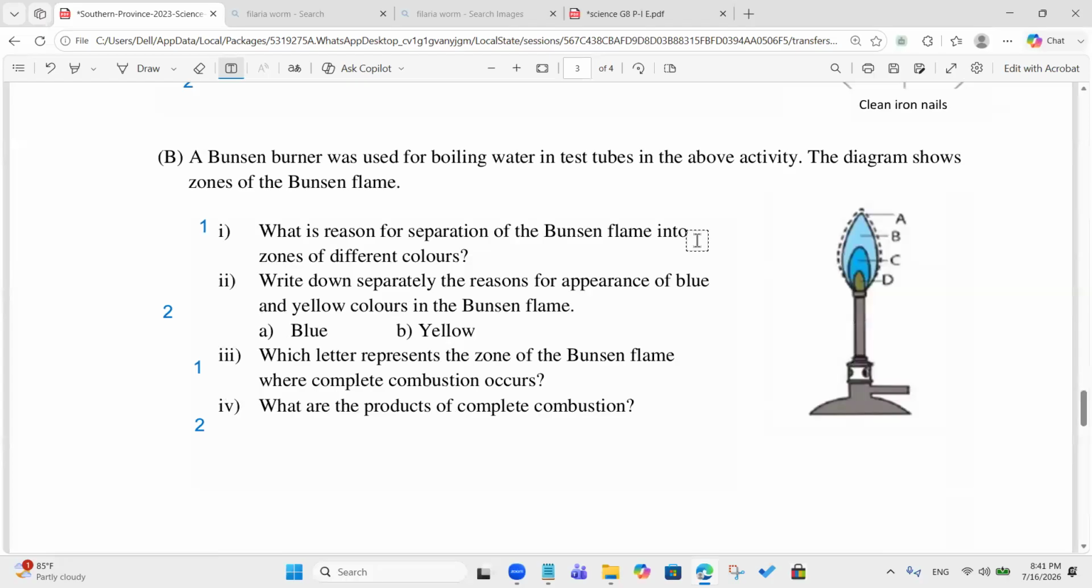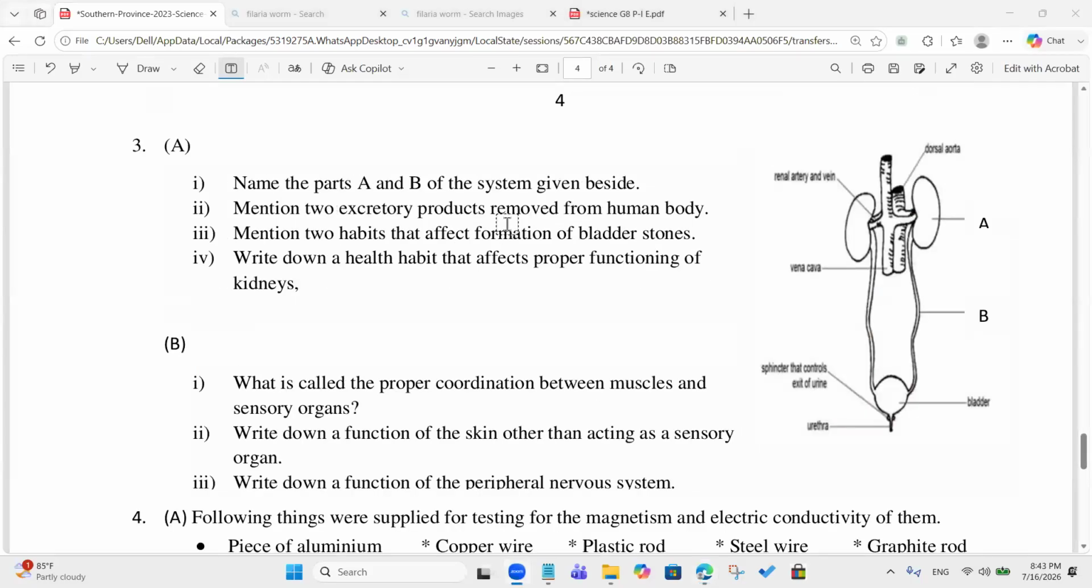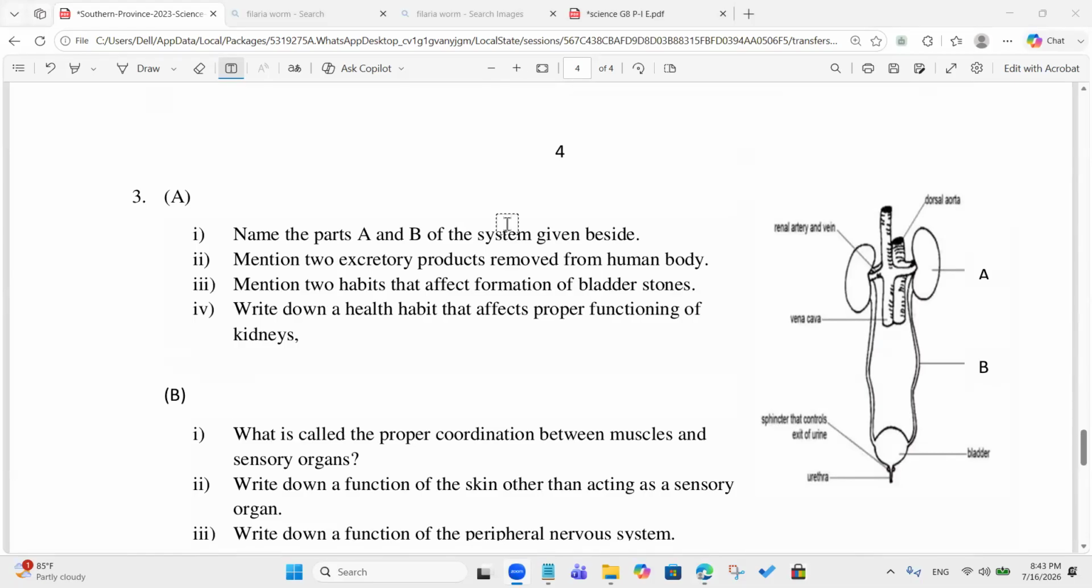Okay, number 3. Name the parts A and B of the system given beside. What is A? What is B? A is the left kidney and B is the urethra. Not urethra, that's wrong. Ureter. The urethra is down there. Yes, that's a ureter.